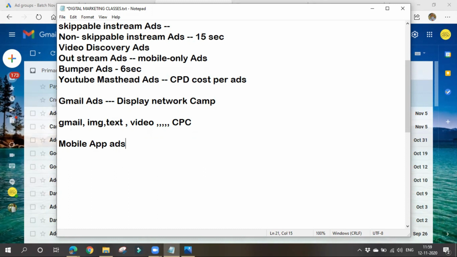These ads usually appear on SERP, like Zomato ads, or on web pages also. They might be appearing on YouTube videos also, like banners. But the thing is, these ads will be appearing only on mobile devices or tablet devices. Why? Because people using smartphones, mobiles or tablets can download or install apps. People who are using desktops and systems can't download the apps. That's why these ads will be shown only to people using mobile devices.